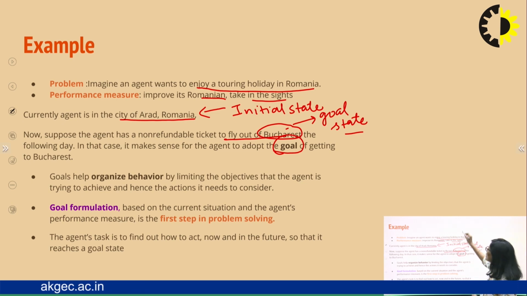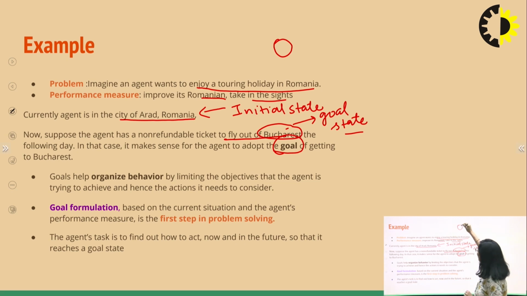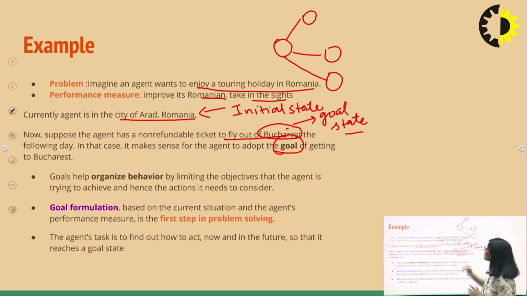So for example, the agent is in Arad, Romania. There might be various routes emerging from Arad. So which route should he consider? It will depend on his destination, that is Bucharest. So what happens? We are organizing the behavior of the agent by limiting the objective. So if suppose there are 3 roads from Arad, he will only move to the one node which will confirm that he can reach the destination node or the goal node, Bucharest, on time.